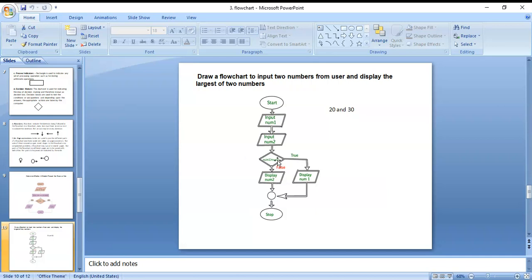If number one is not greater than number two, it is false and number two is displayed. Next, stop. For starting and stopping we use ovals, for reading values we use a parallelogram, and for testing the condition we use a diamond. These two outputs are displayed, and for printing the output we also use a parallelogram.